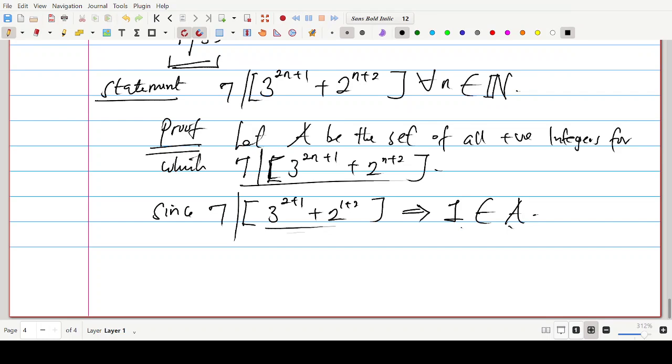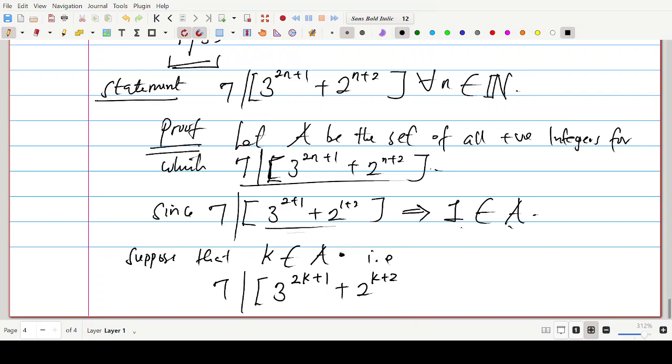Now let's assume, suppose that k is an element of A. What is the equivalent of this statement? That is, 7 divides 3 to the power 2k plus 1 plus 2 to the power k plus 2. So we're supposing that it happens.